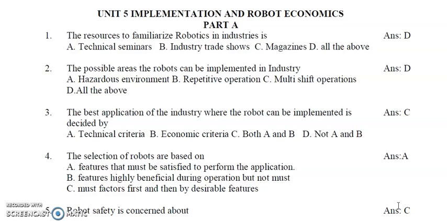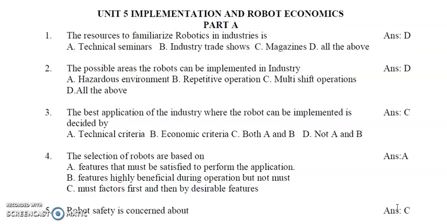So in robot selection, first we have to consider the must factors, because without must factors the performance is going to be very poor, or it can't perform the operation. So the must factors are essential. That has to be selected, and then additional desirable factors have to be considered, because based on that we bring a rank chart of the robots. These are all the robots we can purchase, and then we go with the desirable factors, checking which robots have additional desirable factors.